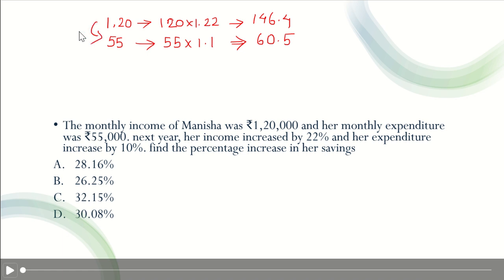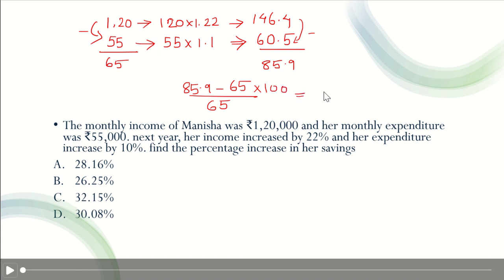And what is her savings in the first year? 120 minus 55, that is 65, and 146.4 minus 60.5 is her savings in the next year, that is around 85.9. We need to find the percentage increase in her savings, that is 85.9 minus 65 divided by, initially her savings was around 65, into 100. If we solve this, we will get 32.15 as the answer, that is option C.